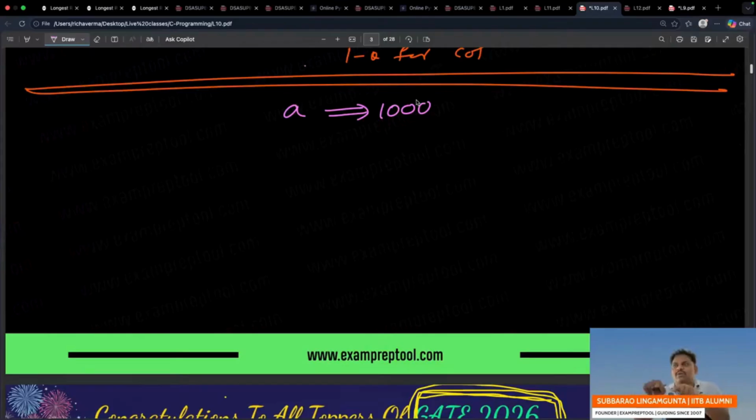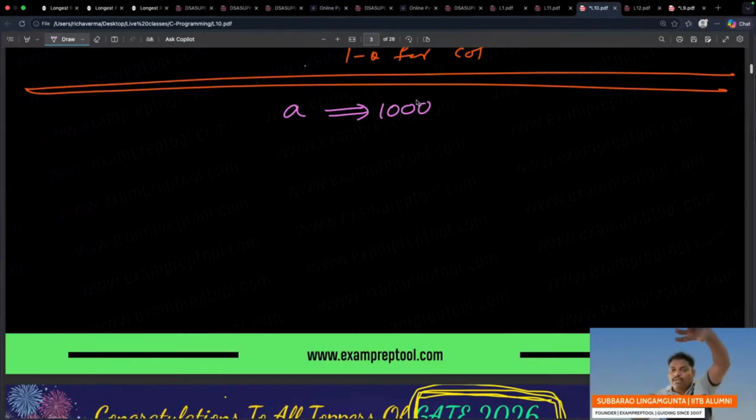The matrix is the same, this is my user matrix. How will it be stored inside the computer? How do you map this inside the computer? In this matrix, people store row by row, that is row major order, because inside the computer it is 1D only. You have a 2D like this, but inside the computer, 1D only.